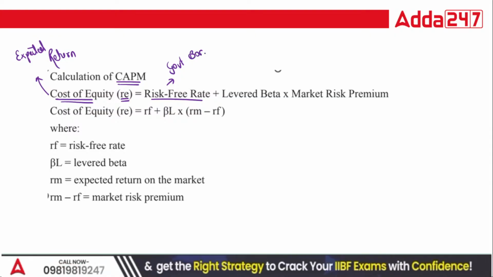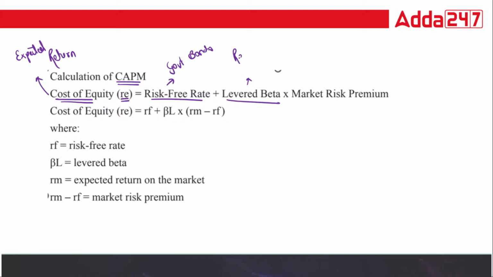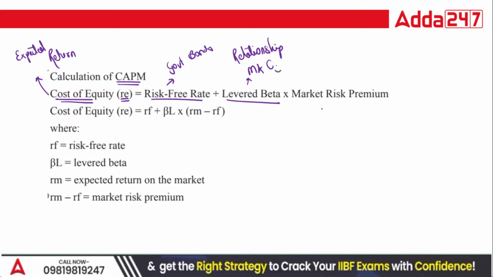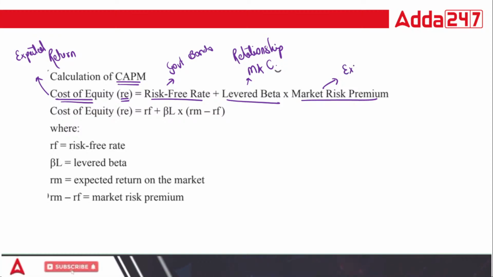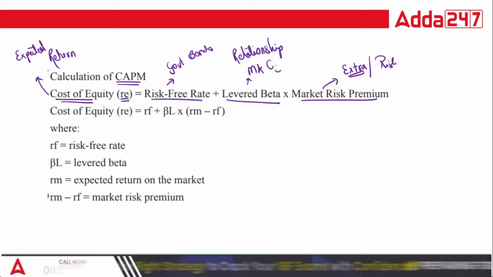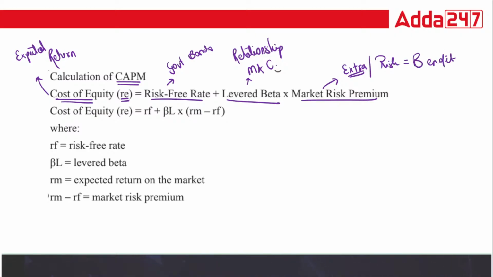Levered beta tells you the relationship between market and company. Market risk premium means, for taking risk, what benefit you want.